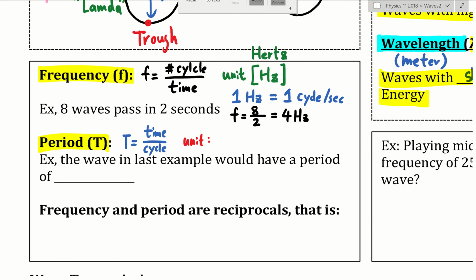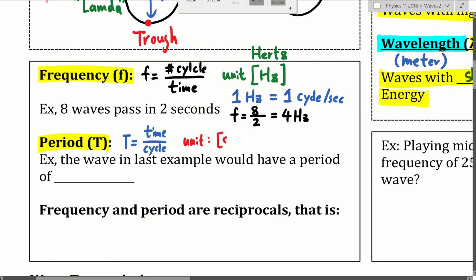It means how many seconds for each cycle. Instead of how many cycles per second, it's how many seconds per cycle. So the unit for period is seconds.